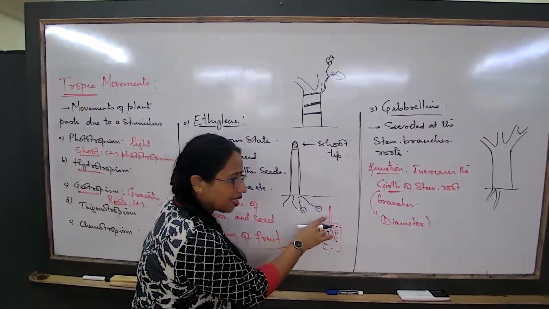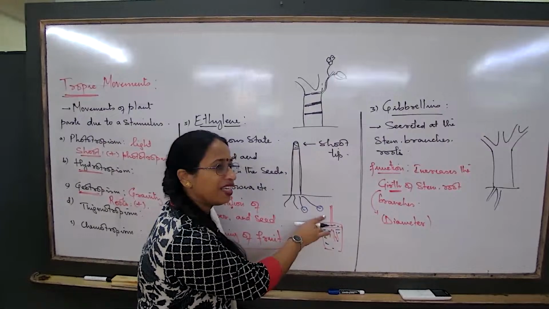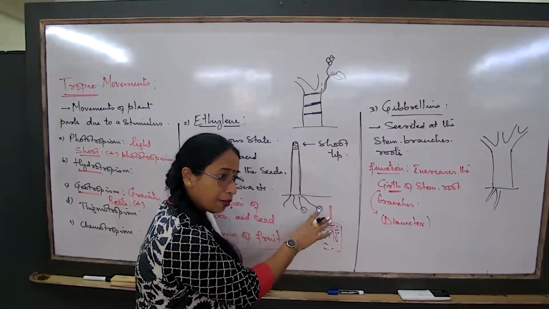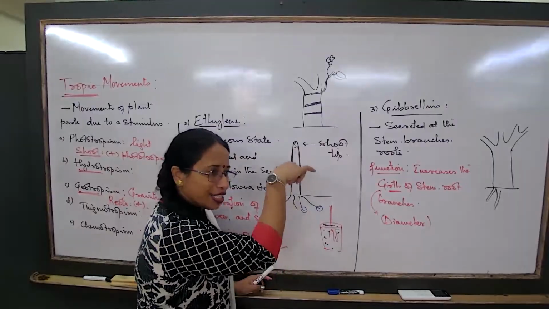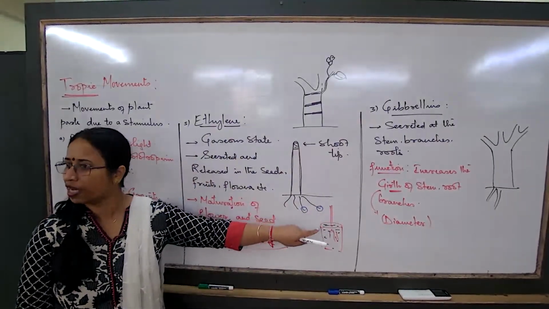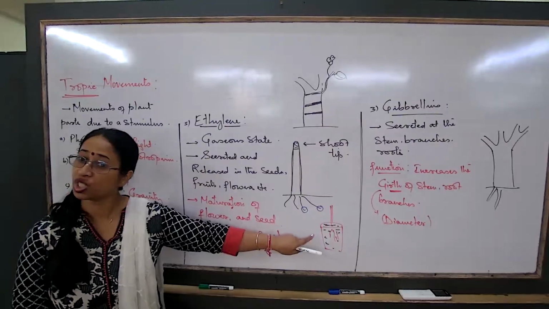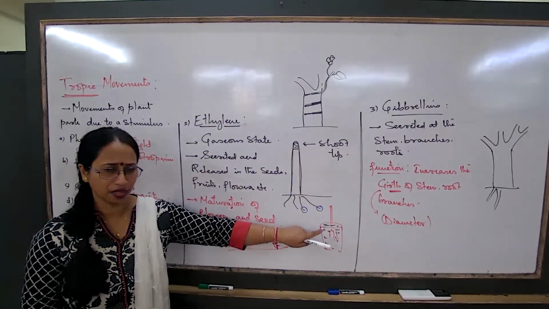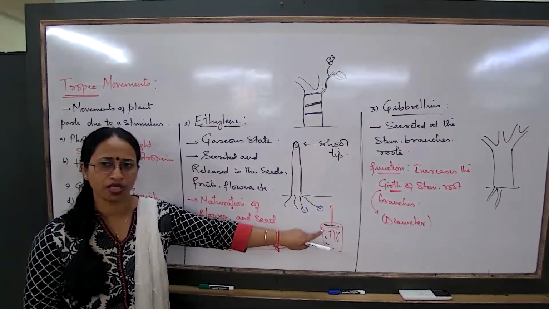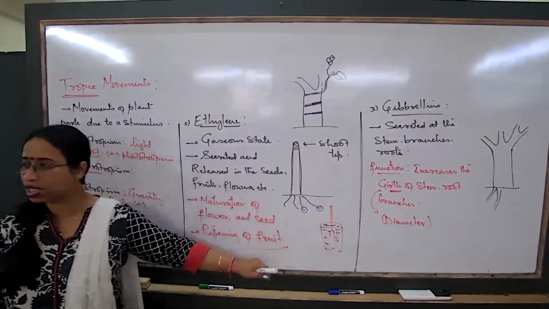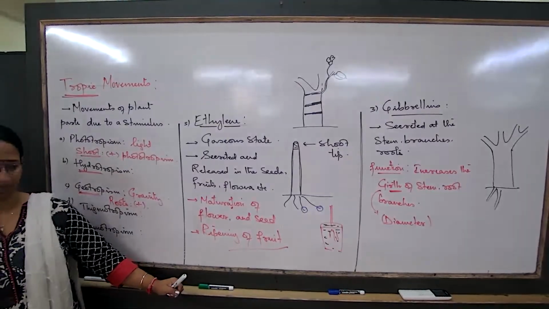No. So I will say that the shoot is negatively hydrotropic. The shoot is taking the water but not directly stimulating its growth towards water. So the shoot is negatively hydrotropic and the root is positively hydrotropic. I would say the root actually responds both to the water and the gravity together.